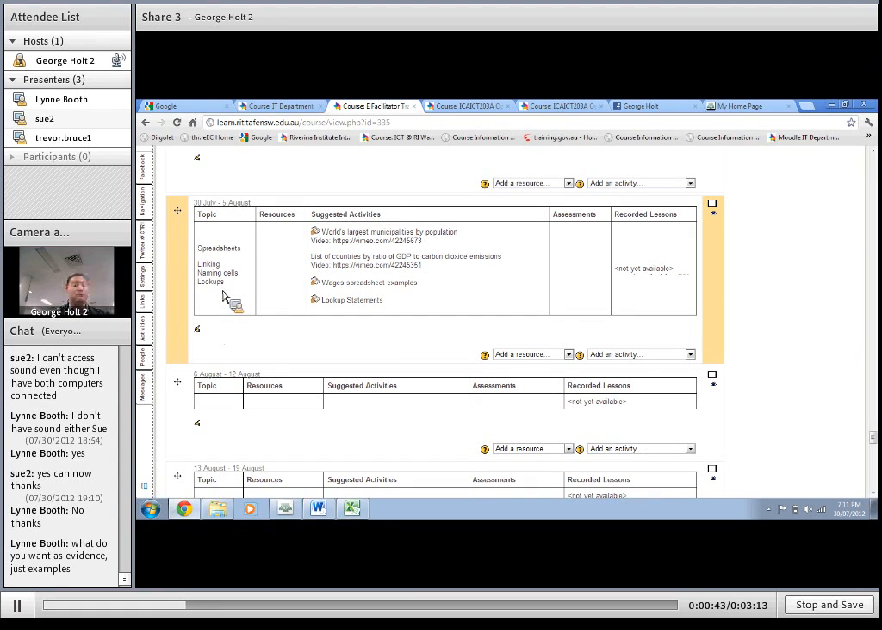Now, the examples I've got for you to go through, I've got this world's largest municipalities by population, and there's a video that matches that one. So I've got a complete explanation of how to work through that. And again, it's just a nice practical activity. It really is revising some of the work we've done over the last few weeks. But that one's sitting there ready to go.